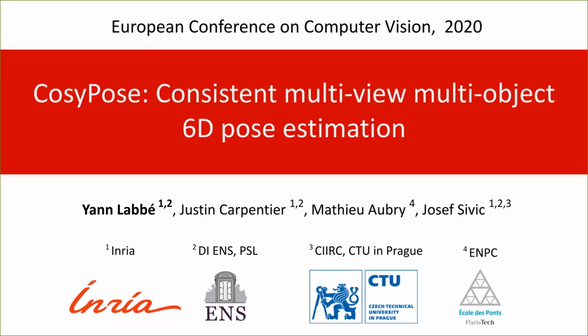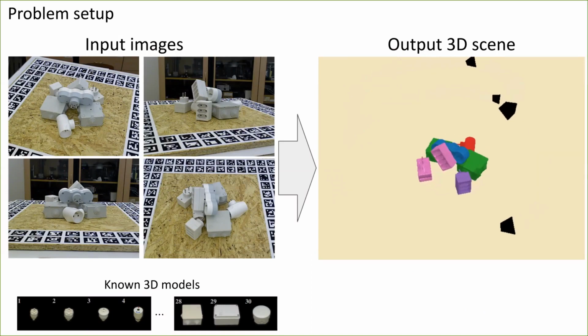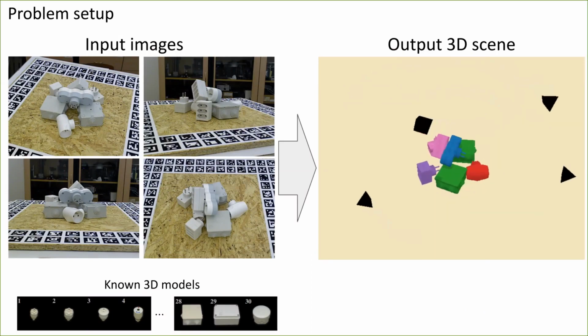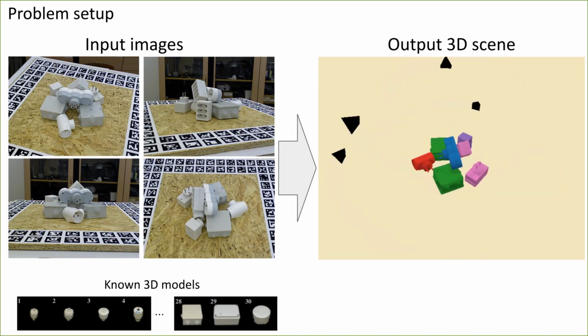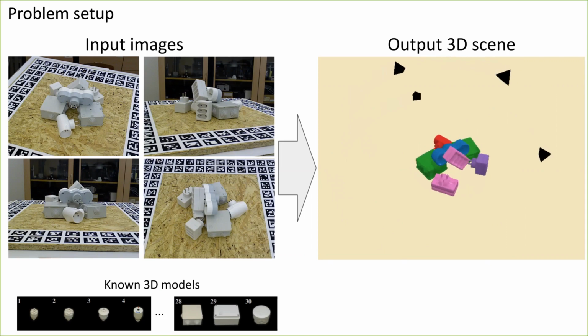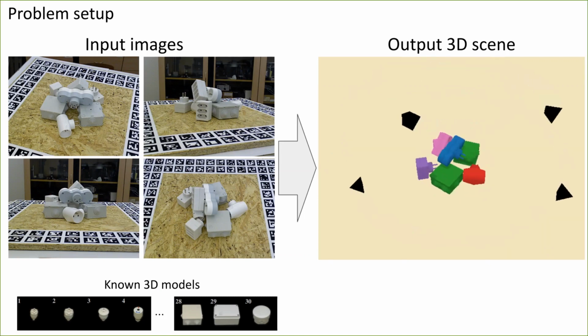Hi, my name is Yann Labbé, and I will present our work on CosyPose, a method for consistent, multi-view, multi-object 6D pose estimation. We address the problem of multi-view, multi-object 6D pose estimation. Given multiple images captured from cameras with unknown viewpoints, the goal is to identify the objects among a set of known 3D models and accurately recover their position and orientation.